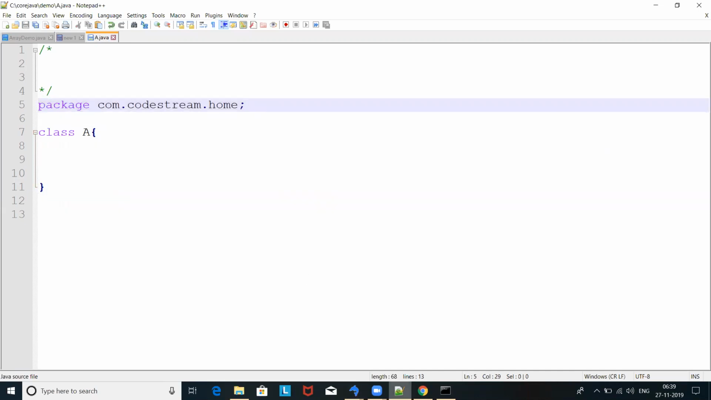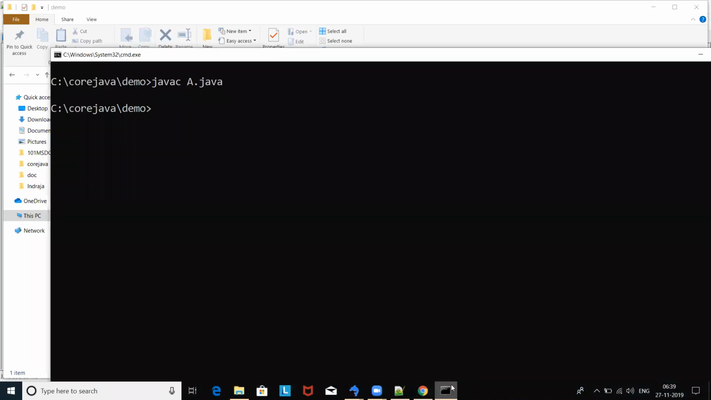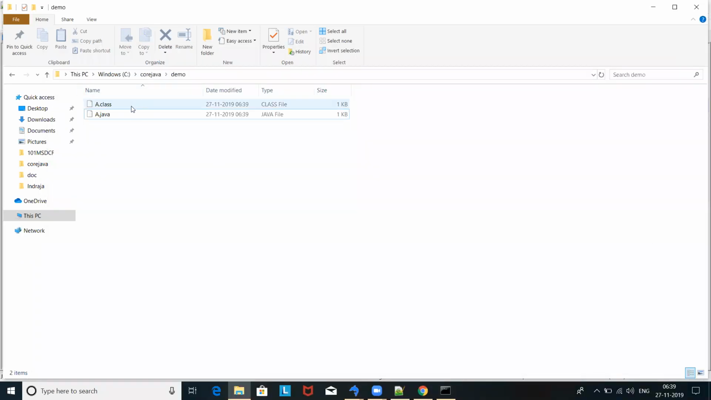Okay, let's go and compile once again and look at that. I'm just going to delete this again. Now we have only A.java. So javac A.java. If I compile it like this, look at this, we're not getting any package here again. So try to understand here.